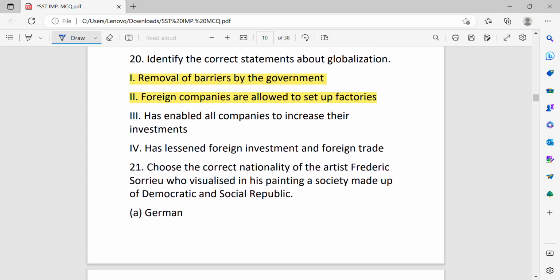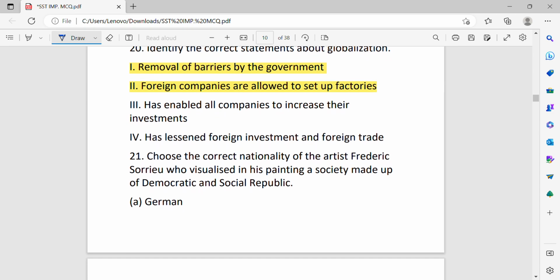Identify the correct statement about globalization. Removal of barriers by the government. Foreign companies are allowed to set up factories. It has enabled all companies to increase their investment. Has licensed foreign investment and foreign trade. First and second statement are correct.